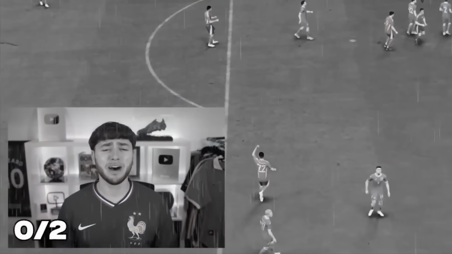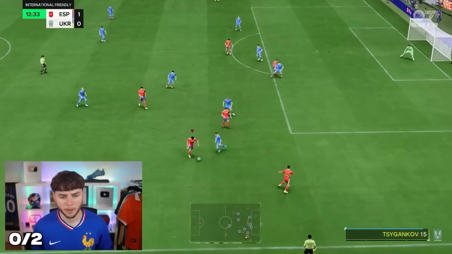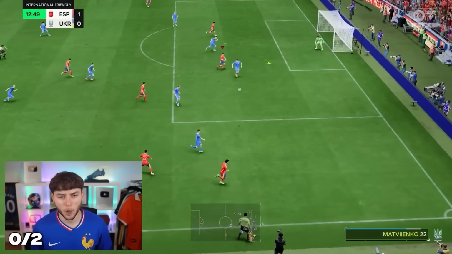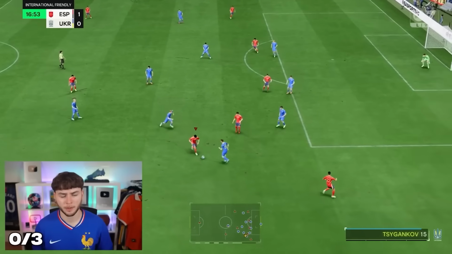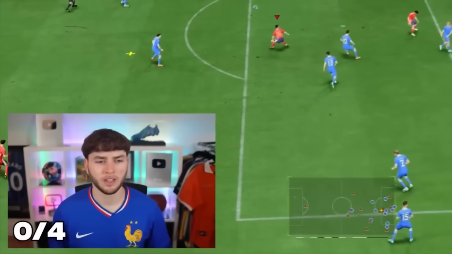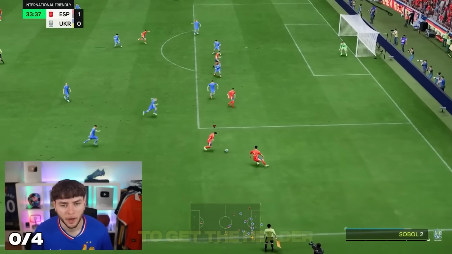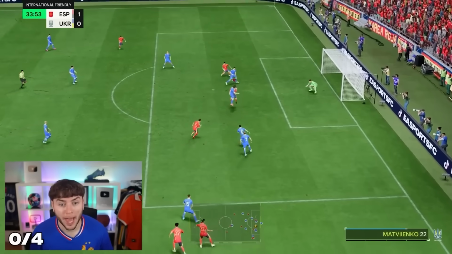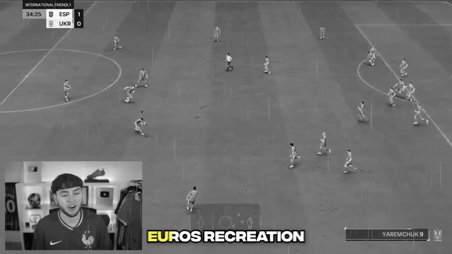No! Why, Martinez? Why couldn't you just do the diving header? Oh, you spun him. Run down the line. Boom! Oh, that's a terrible cross. Spins him. Runs down the line. Crosses it in. Martinez is nowhere to be seen. We would have one last chance to get the header. Martinez! Do the header! No! And just like that, we had failed our first Euros recreation.